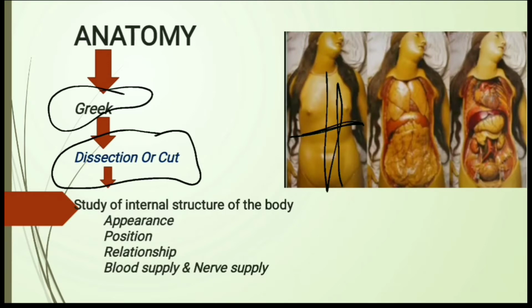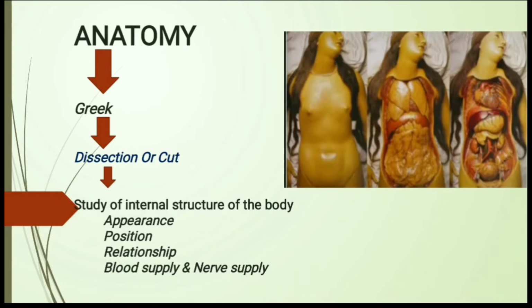Mainly we study the appearance, the different parts of the body and their position, which blood vessels and nerve supply the different parts, and the relationship of different parts of the body, that is, one part of the body with another part.